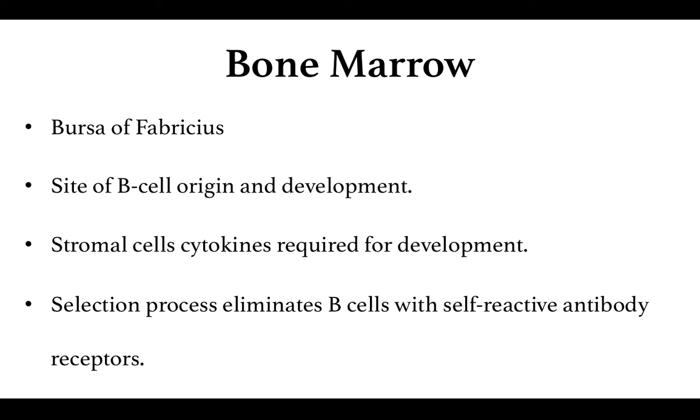The process of selection eliminates the B cells that do not differentiate between self and non-self, that is, B cells that are reactive against the self antigens and can produce antibodies against the self antigens are eliminated by the process of apoptosis.